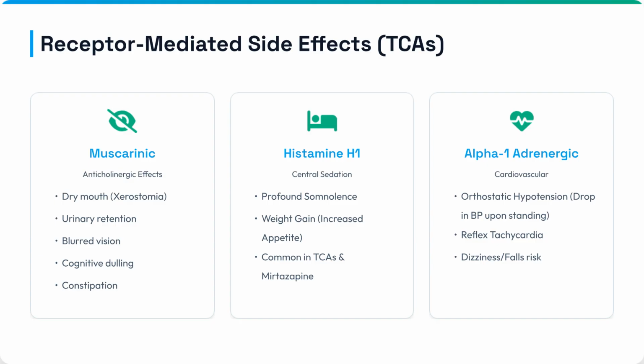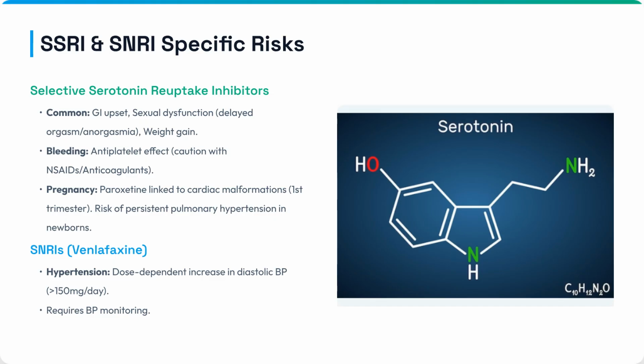Tricyclic antidepressants, or TCAs, have several receptor-mediated side effects. Muscarinic blockade causes anticholinergic effects like dry mouth and urinary retention. Histamine H1 blockade leads to sedation and weight gain. Alpha-1 adrenergic blockade can cause orthostatic hypotension and falls risk.